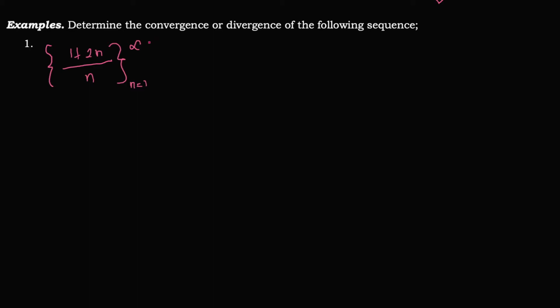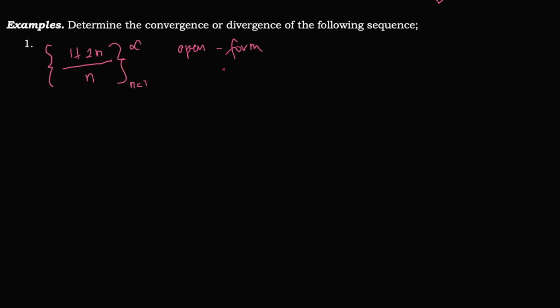The question is, we'll determine if this given sequence is divergent or convergent. The first thing that you should do is to write this one in open form.